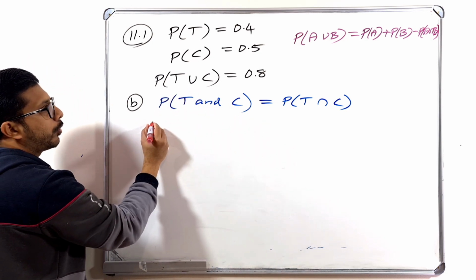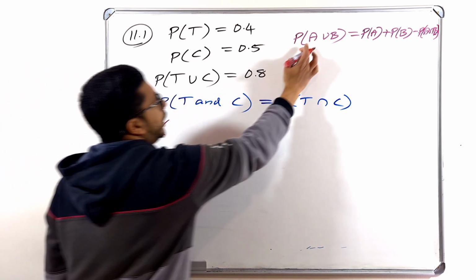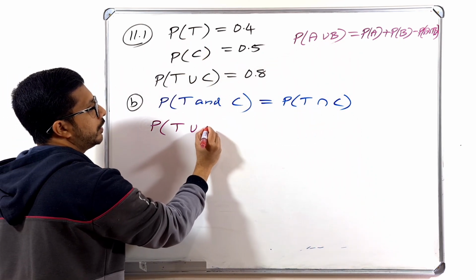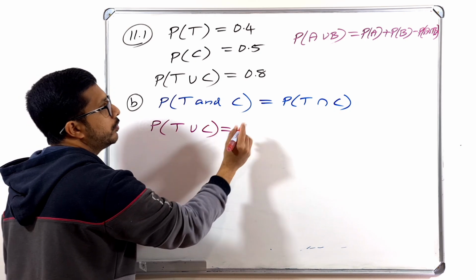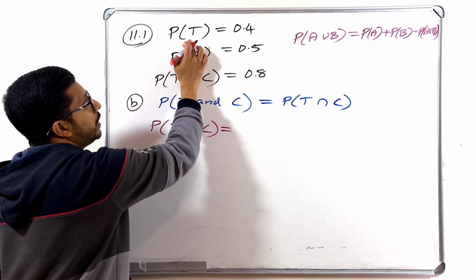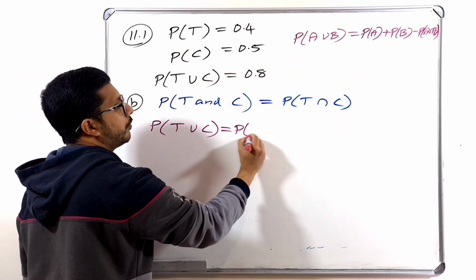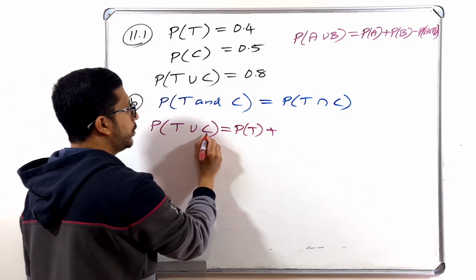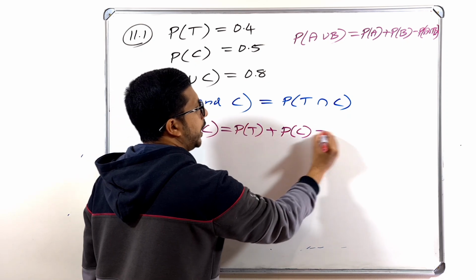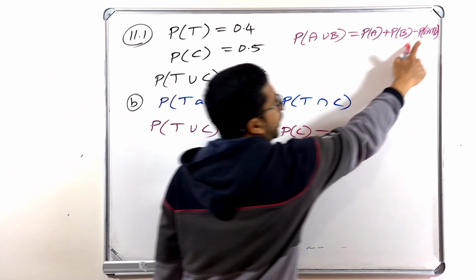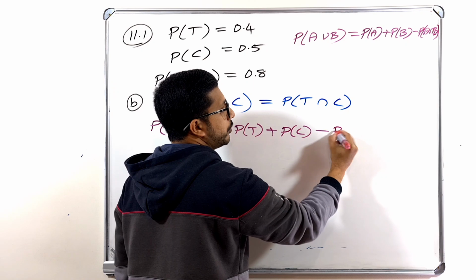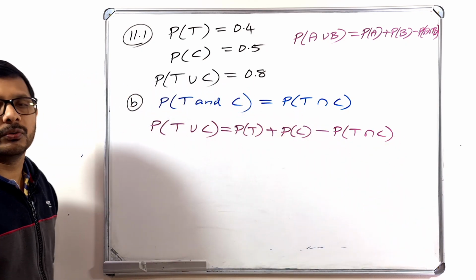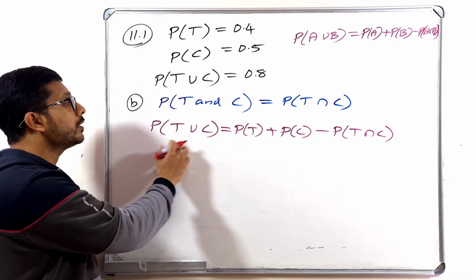Probability of A union B, in our case T and C. So T union C is equal to probability of A, in our case T, so probability of T plus probability of B, in our case C, so probability of C minus probability of A intersection B. So what we have to write here? Probability of T intersection C. The only difference is there it is A and B, here it is T and C, that's all.